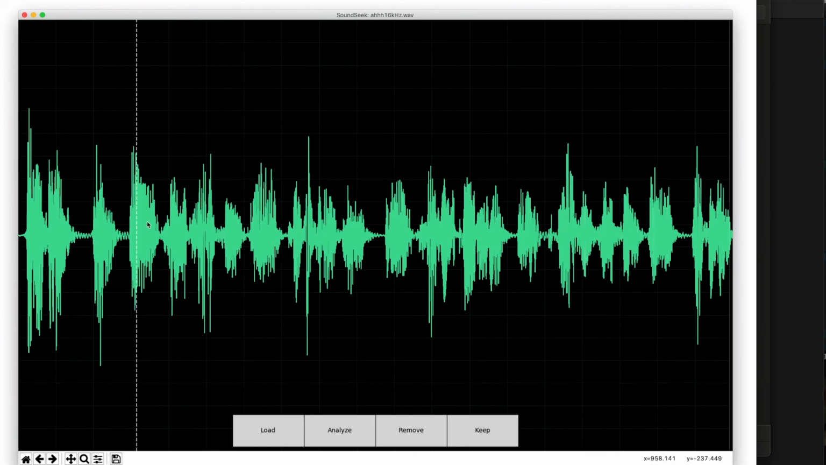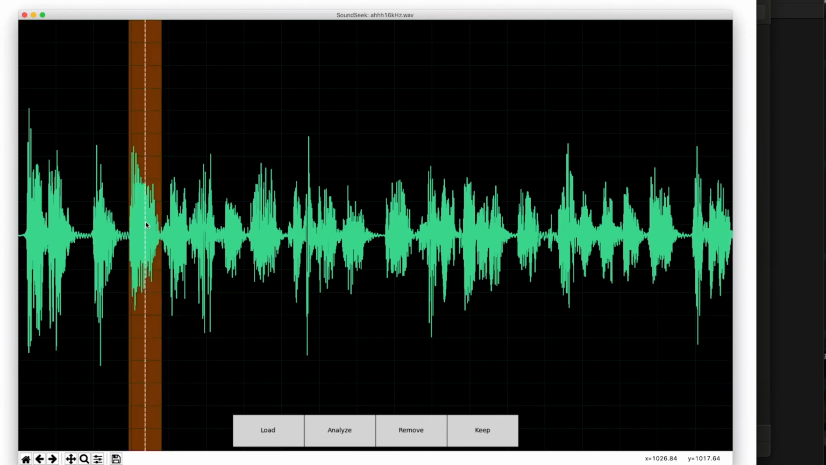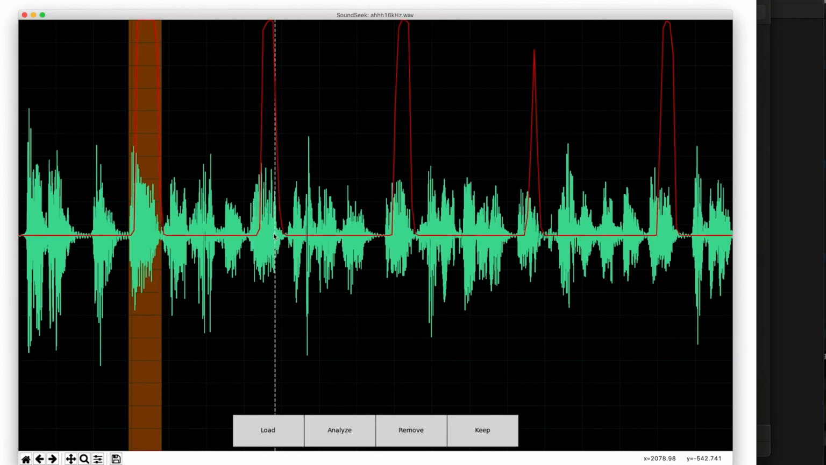With our few-shot sound event detection system, we can select one example and hit Analyze to feed into the model. The model will then show this red detection curve immediately. Let's have a listen.